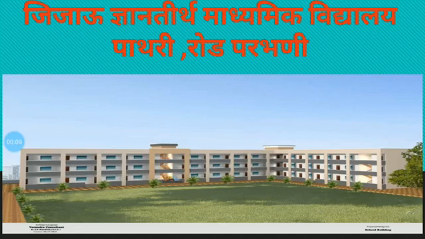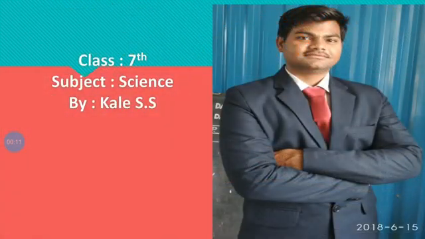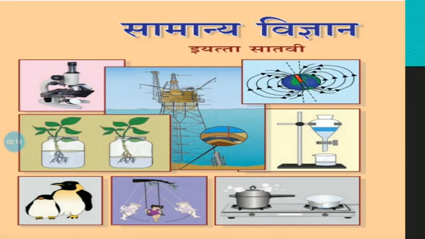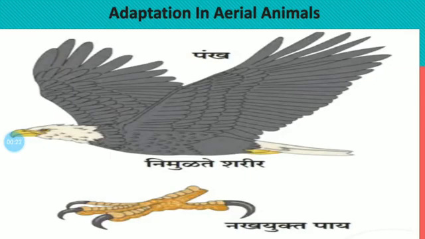In this lecture, we have to see the information of science of 7th standard. In this book, we have to see chapter first.